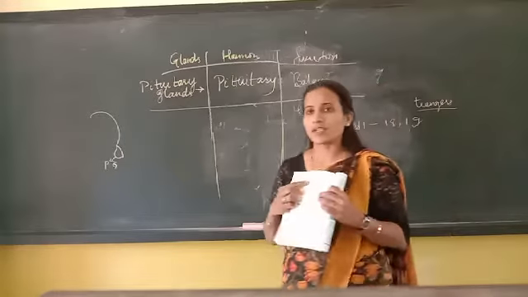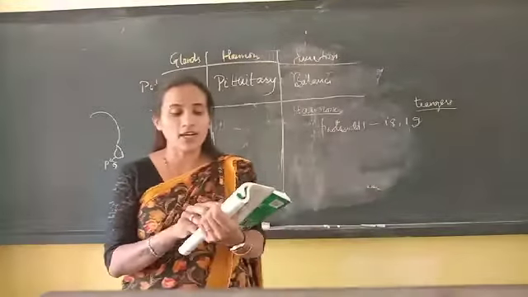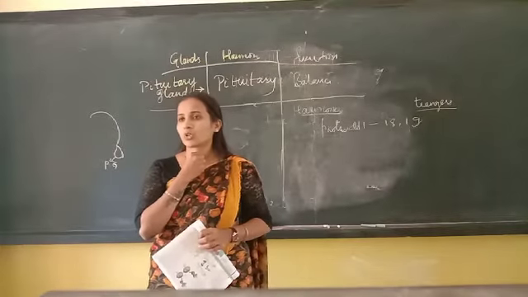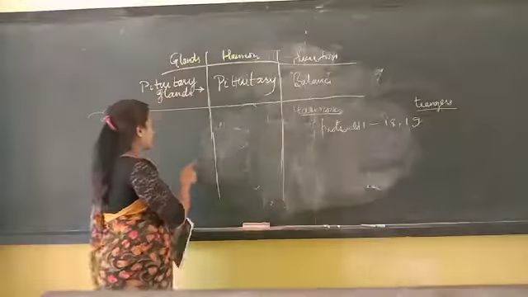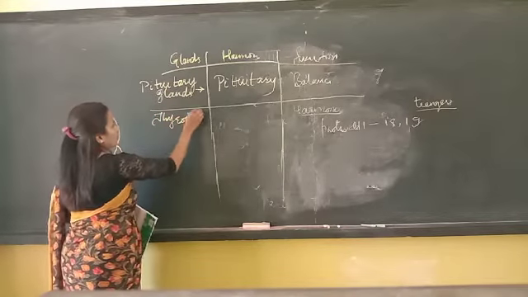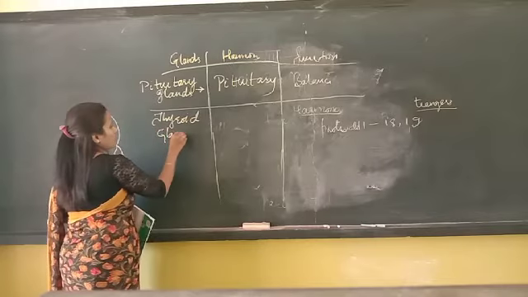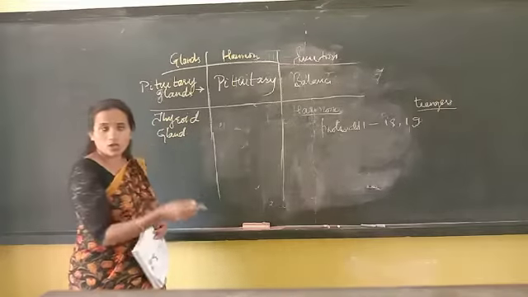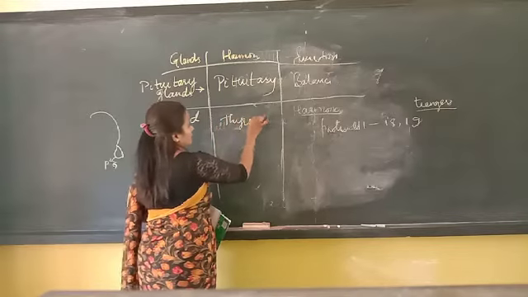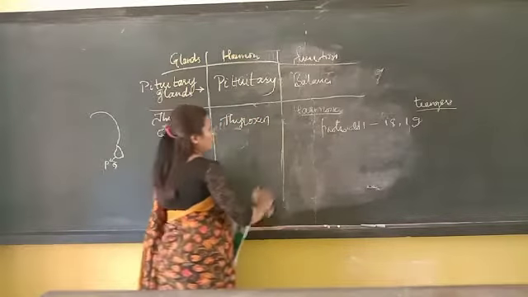The next hormone, where do we find it? In the throat region. That gland we call the thyroid gland, and the hormone is called thyroxine.